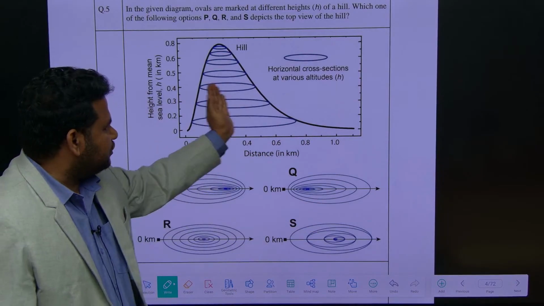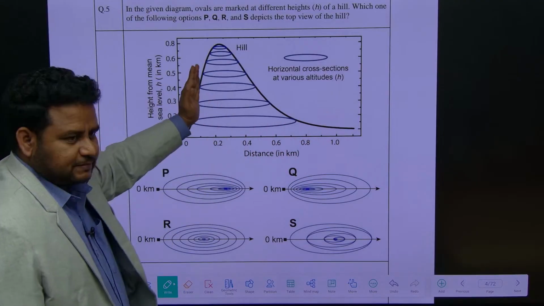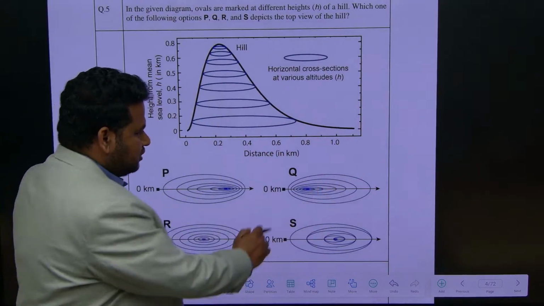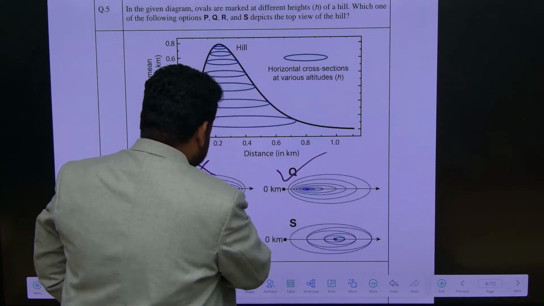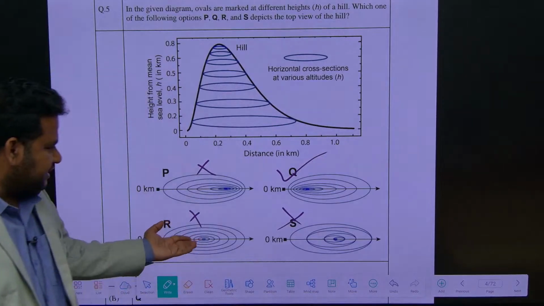Correct? No, it is moving this side. If you take the plane of reference, this is moving outside. So this is increasing like this. The ovals are going like this. So this is the right answer. This is not the answer. None of this is the answer. This definitely is not the answer.